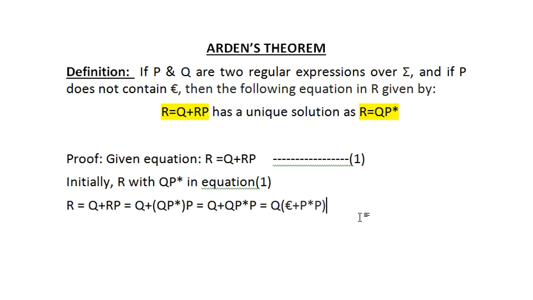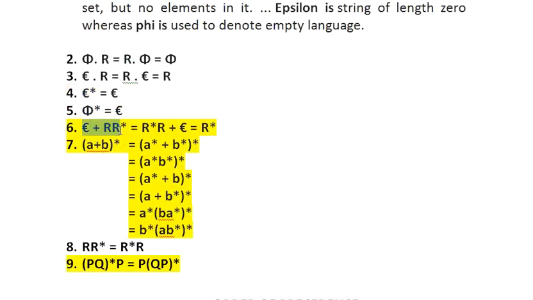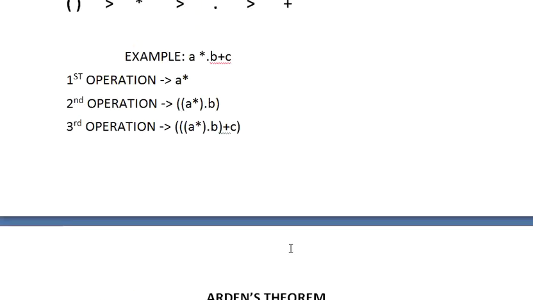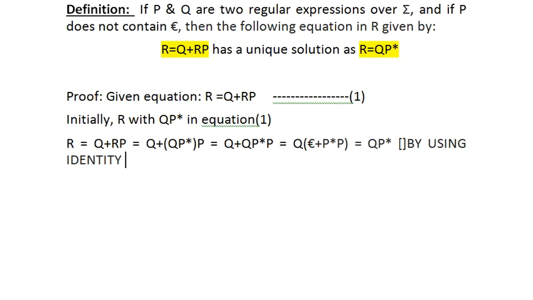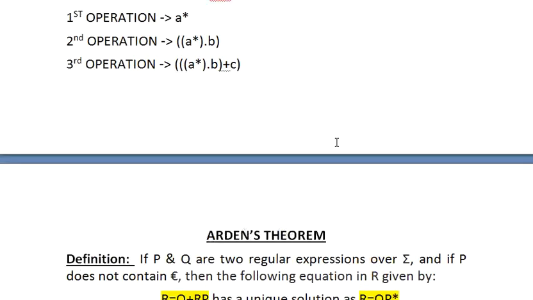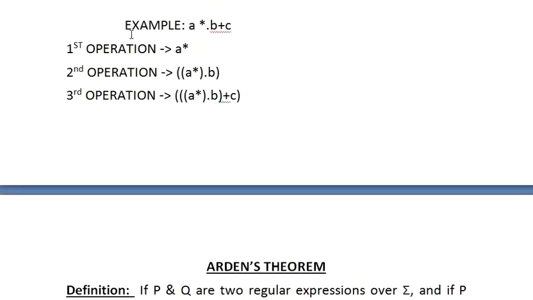Now we already know this identity. I have already told you that epsilon + RR*, or R*R + epsilon, is R*. So I can write in place of this QP*, using identity number 5 and 6.